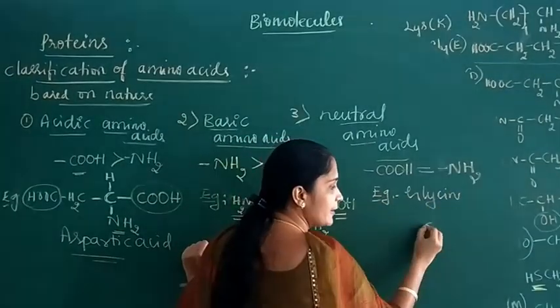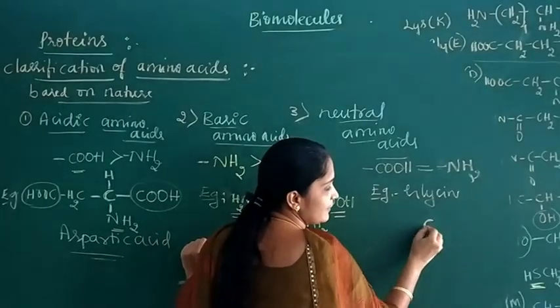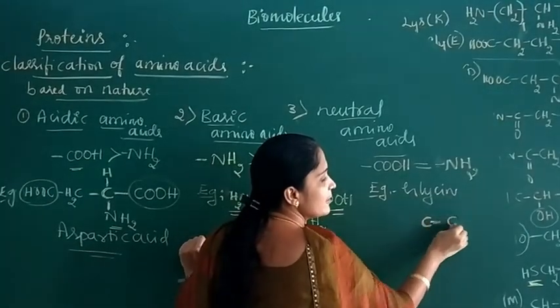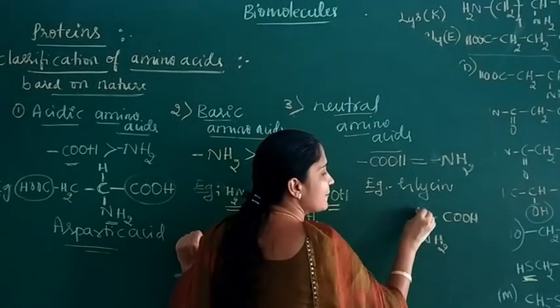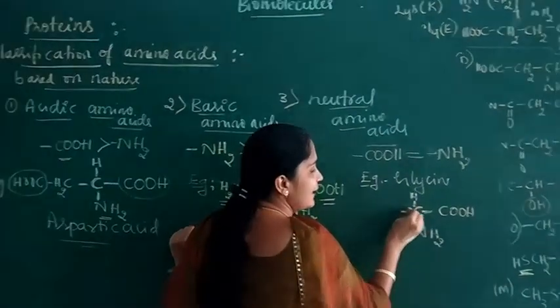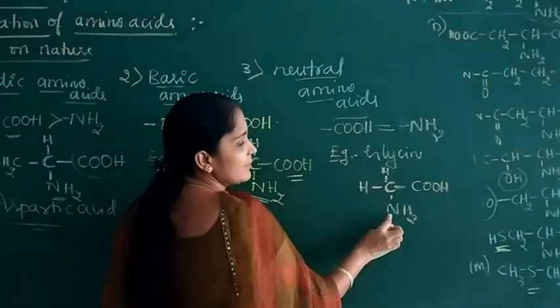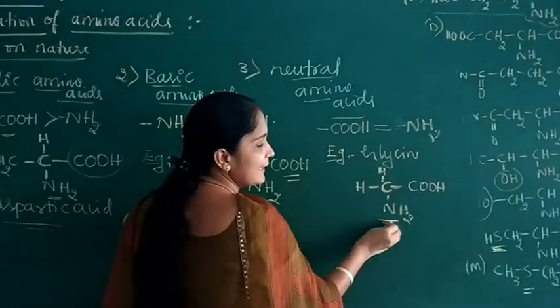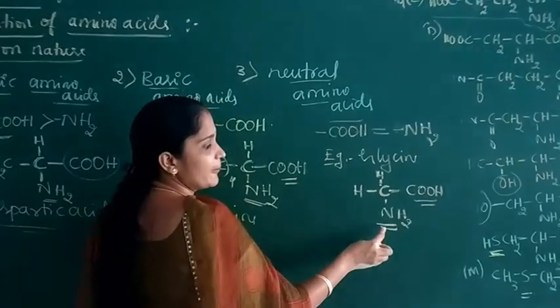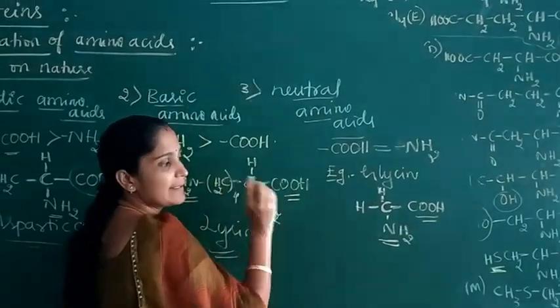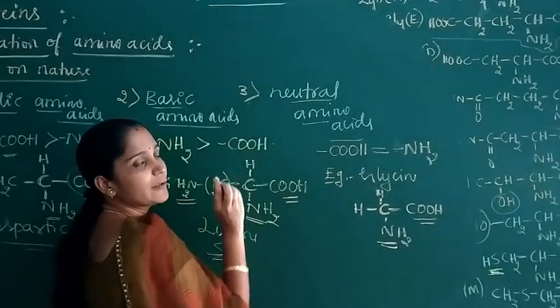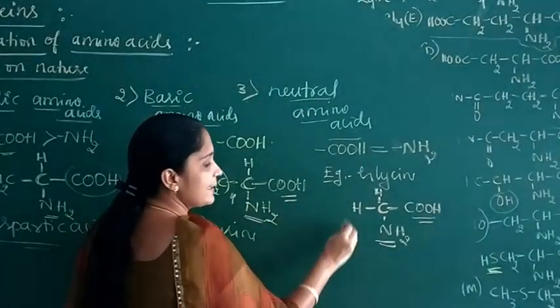In glycine, one carbon is attached to one COOH, one amino group, and this carbon is attached to one H, and here also H. So glycine contains one NH2 and one COOH. Equal numbers of COOH and NH2 groups are present in glycine. So glycine is an example of a neutral amino acid, and also alanine.